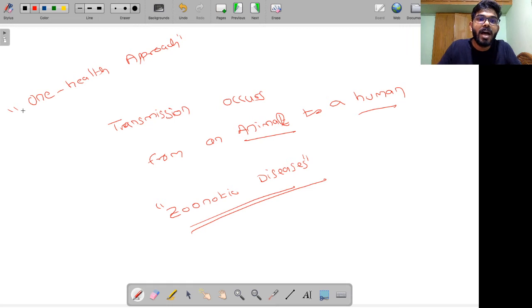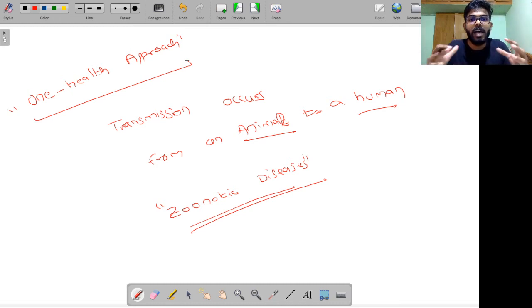A comprehensive health approach is required, where we think about the health of people, animals, and the environment. All these three things are correlated. That's why One Health promotes healthy living conditions for animals, humans, and the environment together, because of the spread of zoonotic diseases.